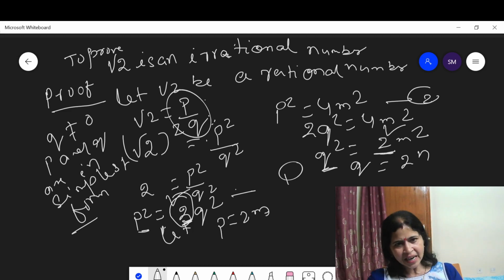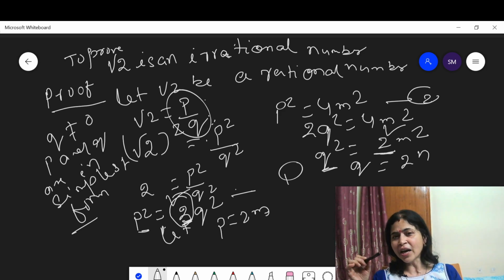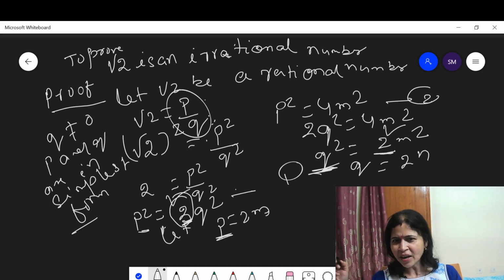If root 2 is a rational number, then root 2 is equal to p by q, where the condition of a rational number says that p and q are in simplest form. This means there is no common factor between p and q, and q is not equal to 0. But here you get both p and q are even numbers, which means they both have 2 as their common factor, which contradicts the assumption.